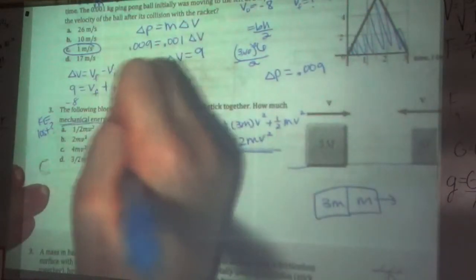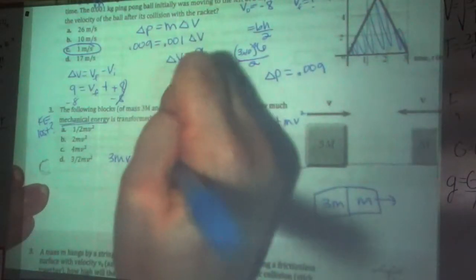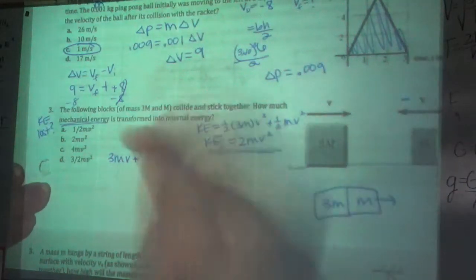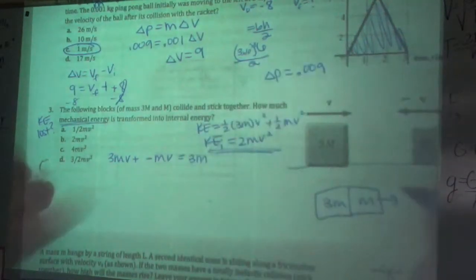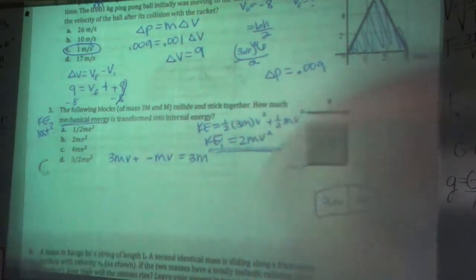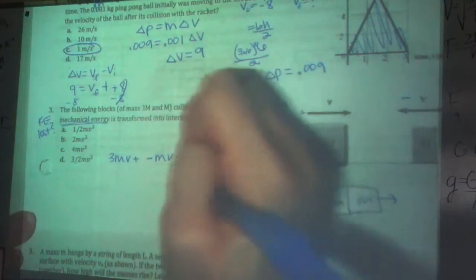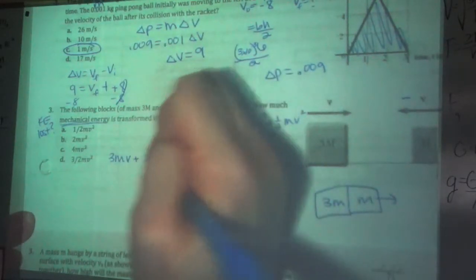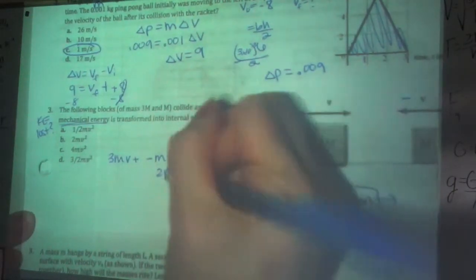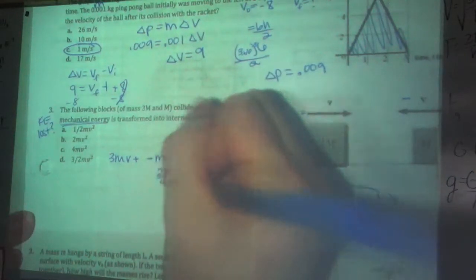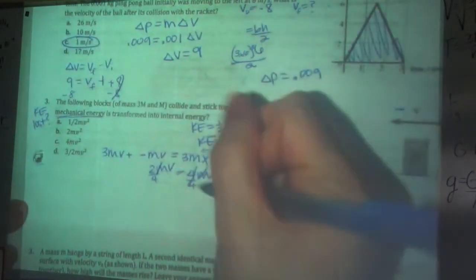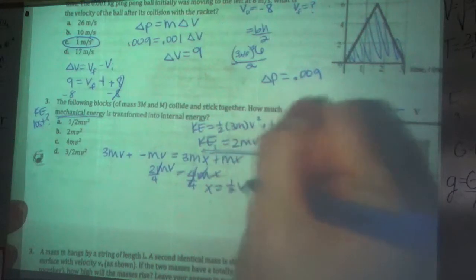So let's use momentum. 3mv plus negative mv, because if it's going to the left, put a negative sign, equals, afterwards it's 3m, and I'm not going to call it v because v has already been taken, so let's call it x, plus mx. So that's 4mx. The total momentum here is 2mv. M's cancel out, divide the 4 over, so your x, your velocity after, is just 1/2 v.